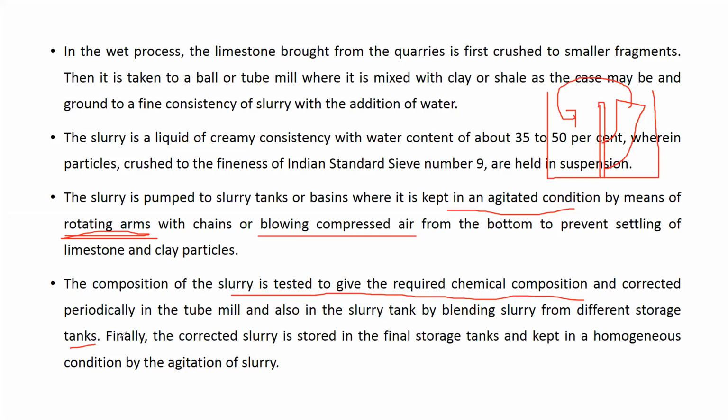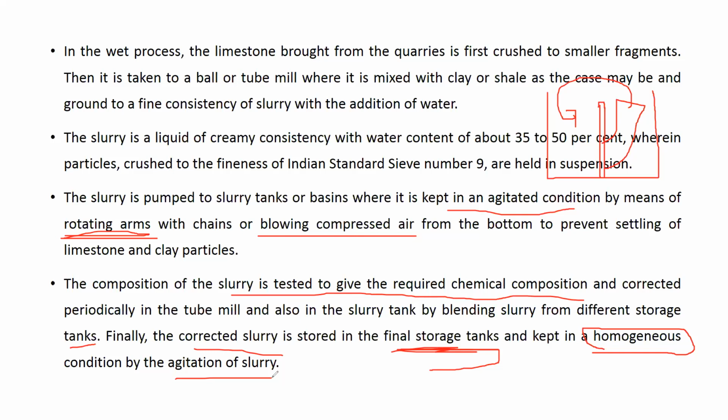If all the ingredients are present in the required quantity, finally the corrected slurry is stored in the final storage tank. One final storage tank will be there, and we will send the slurry to it. In the final storage tank also we will keep the slurry in a homogeneous condition by agitating it.